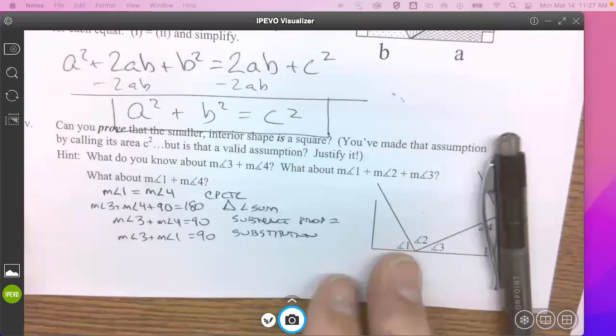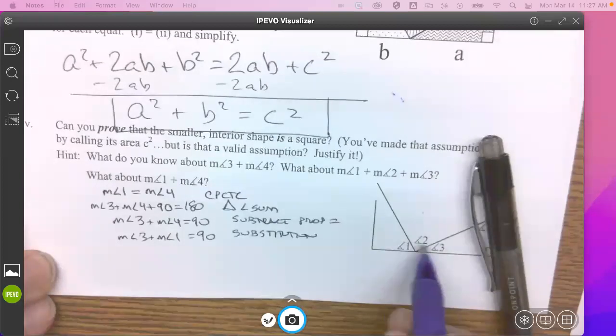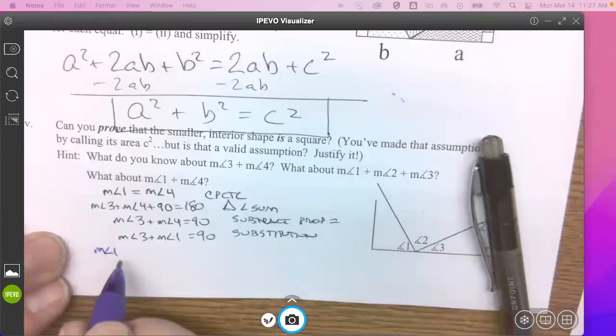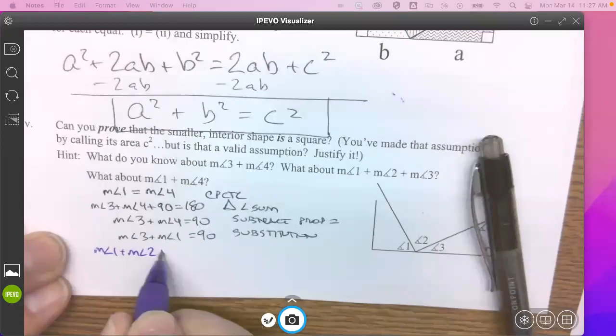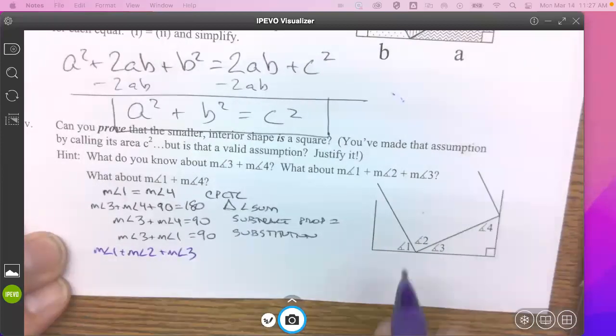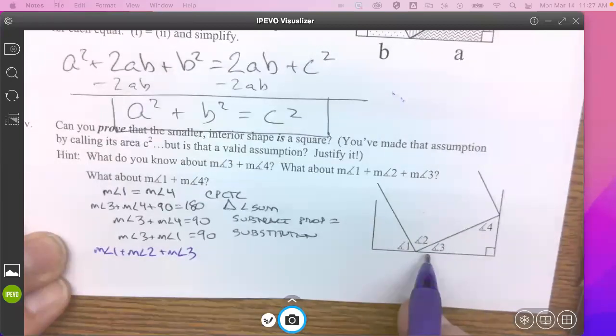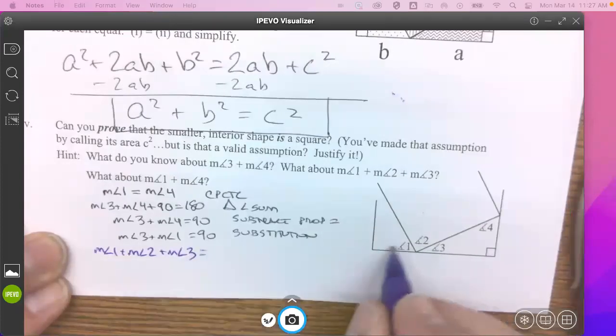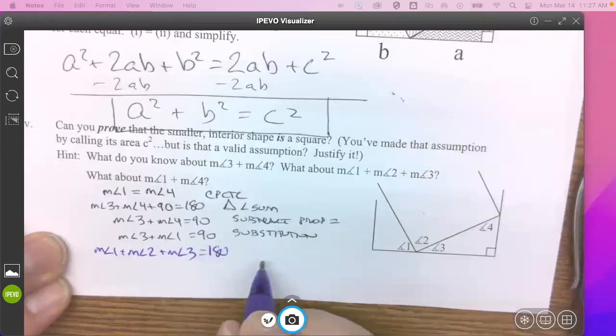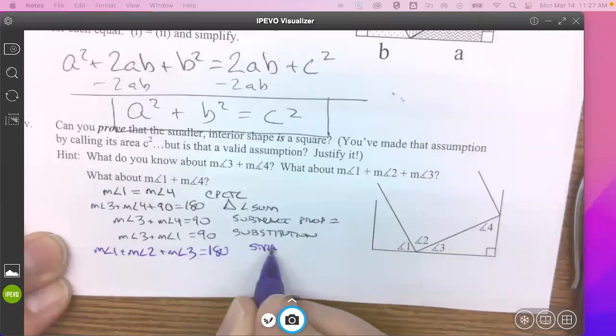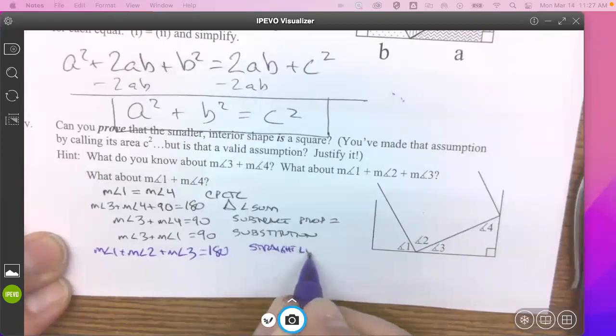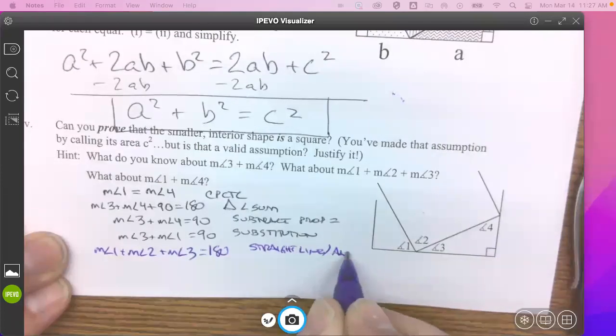I'm going to leave that alone for just a second and come back to say, what about 1, 2, and 3? Do they form a straight line? Together, do they make a straight line? Yeah, we said we constructed this to be straight. Therefore, all three of these add up to 180. And that's because of a straight line and angle addition.